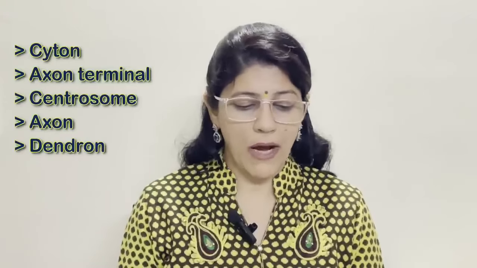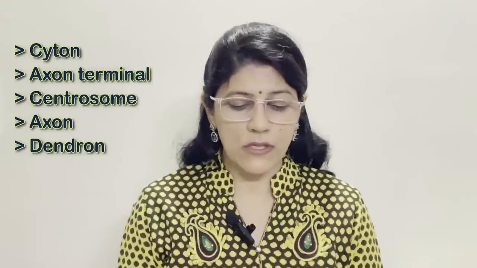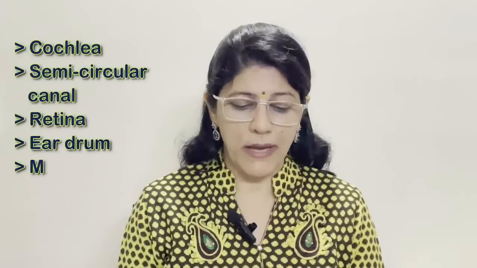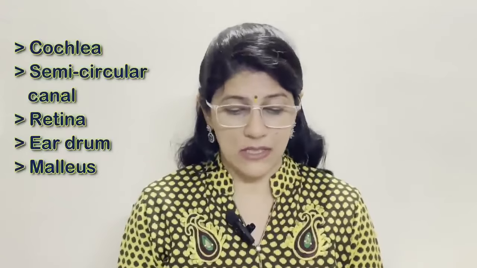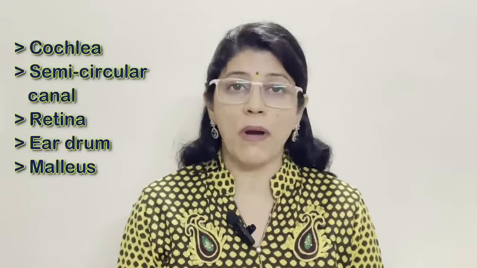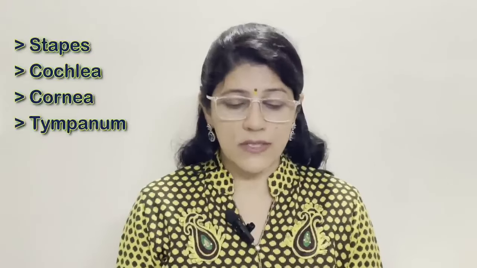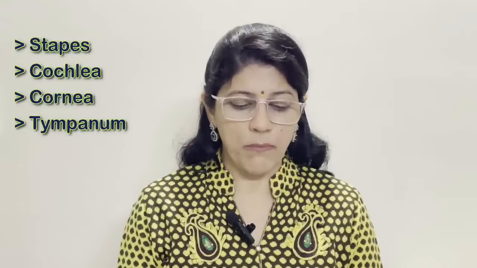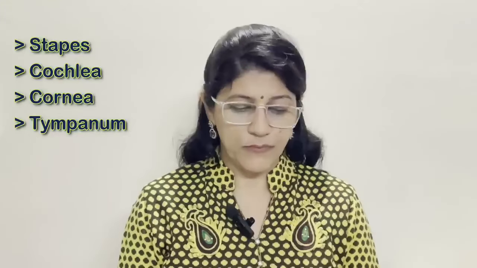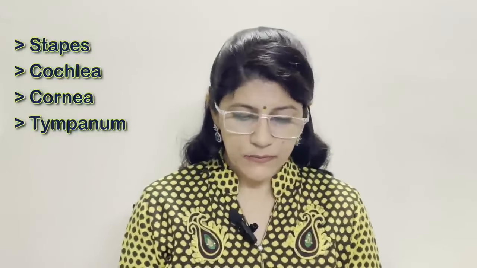Cyton, axon terminal, centrosome, axon, dendron. Others are parts of neuron and the odd one term is centrosome. Cochlea, semicircular canal, retina, eardrum, malleus, and the odd one term is retina and the category of the rest is parts of ear. Stapes, cochlea, cornea, tympanum. Cornea is the odd one term and others are parts of ear. Cornea is the part of eye.